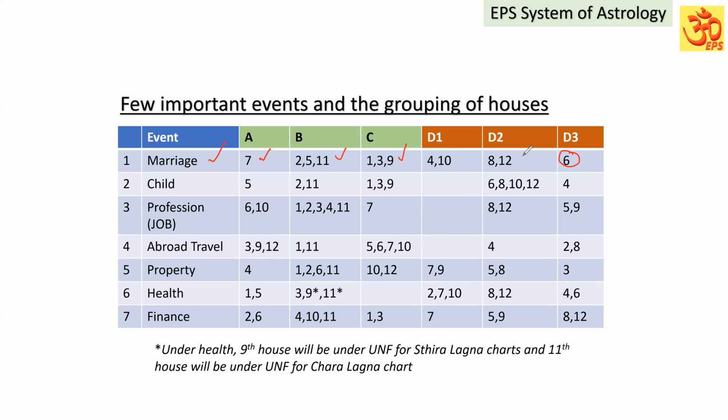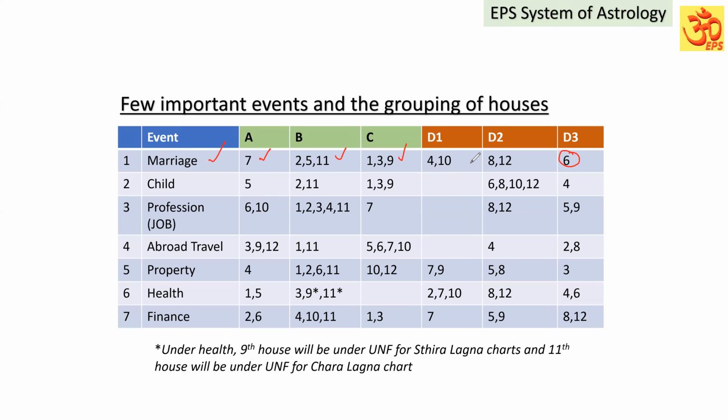D1, D2, D3 are all unfavorable. D3 is the primary unfavorable house, the sixth house. 8 and 12 are D2, and 4 and 10 are less unfavorable. Only when they combine with these houses is the impact going to be more. Combined grouping only will make the unfavorable house strength more or less.